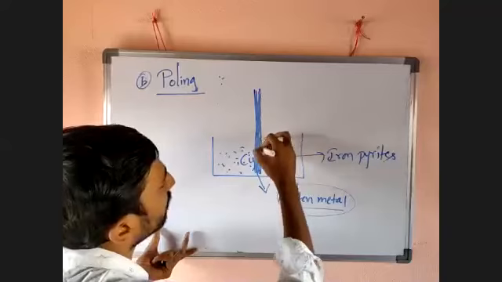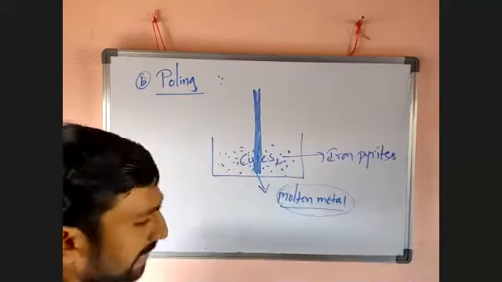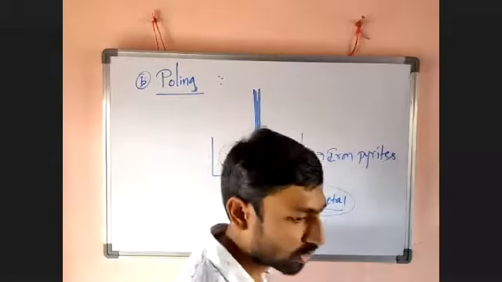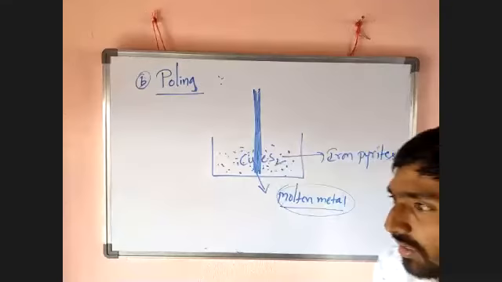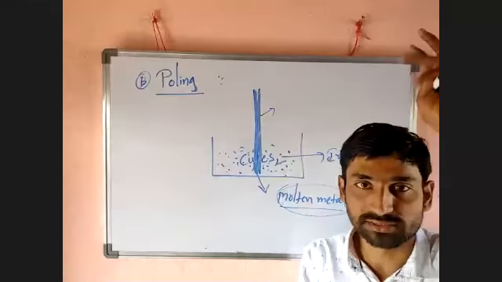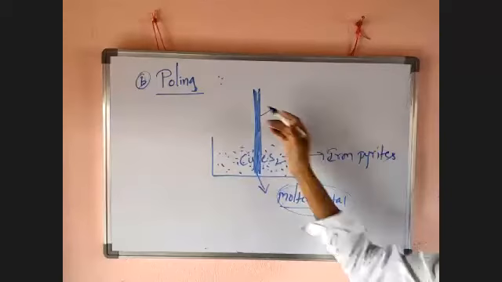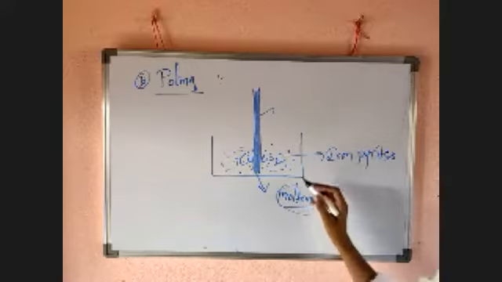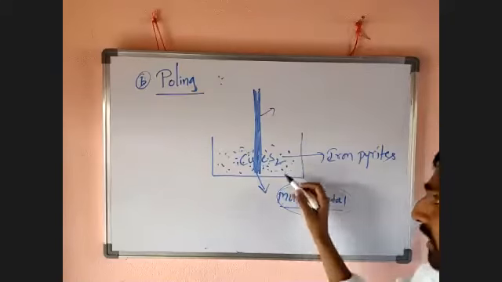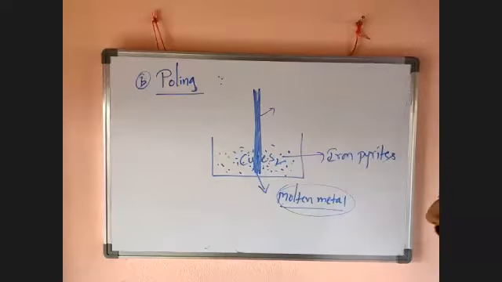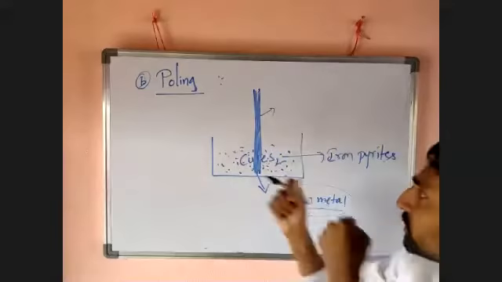First, you should take an ore or a liquid metal into the tank. Then this liquid metal is stirred with a long wooden pole. Long wooden poles means very long sticks, and with those sticks you have to stir it well. So the molten metal is taken in a tank in the form of liquid, then this liquid is stirred with long wooden poles. You take such big wooden poles and stir the liquid with them.